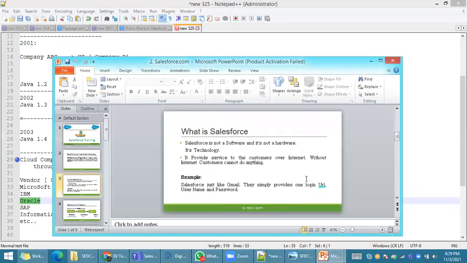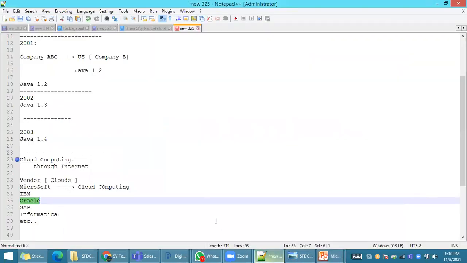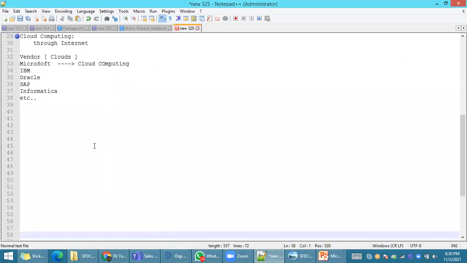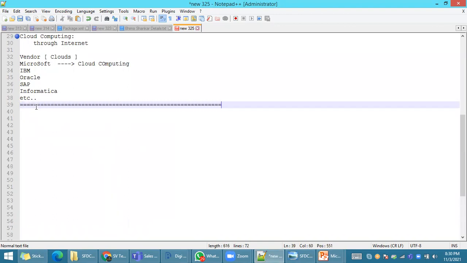Why is Salesforce more in demand in the market? We already have plenty of software in the market, right? Java, .NET, TIBCO, Informatica, SAP, a lot of software. Why are the companies not going with other software? Why are the clients and companies interested in doing their product on Salesforce? Why is Salesforce in more demand in the market?